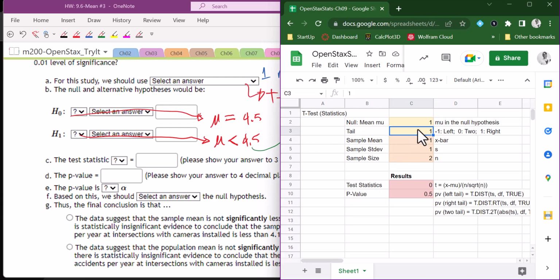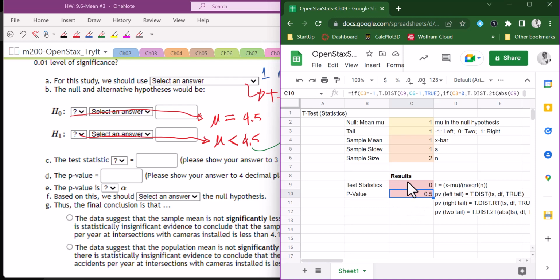You need to identify what kind of tail we're using, so you can get that from the alternative hypothesis. And we need to know the sample mean, standard deviation, and the sample size. Once this gets fixed up, it'll automatically spit out the results for your test statistic and your p-value.